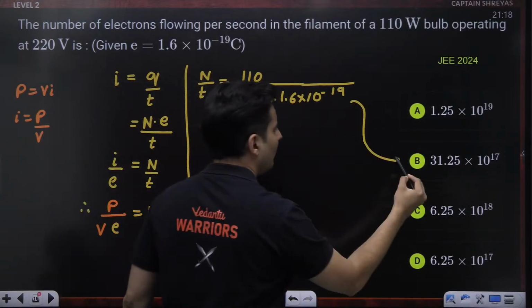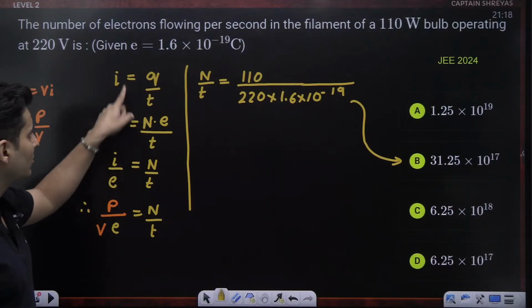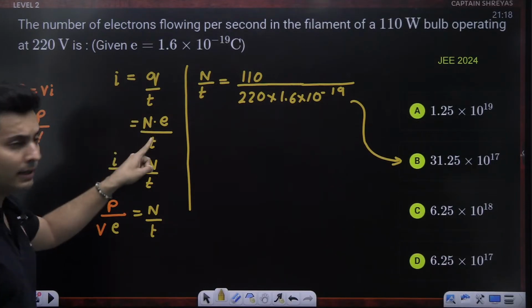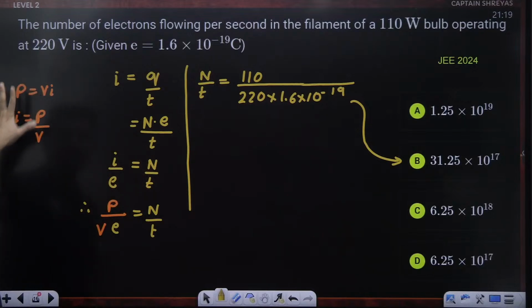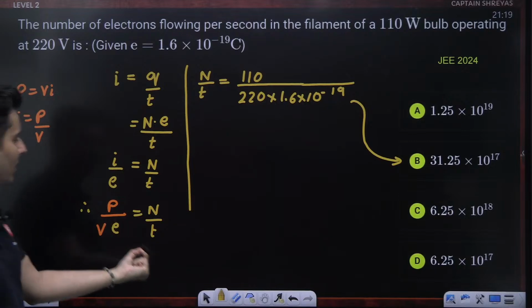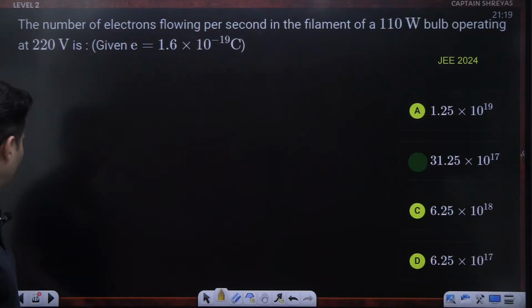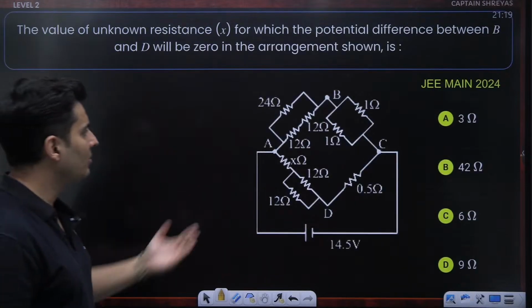So the logic is a two-step process over here. First, what is the definition of current? Second is the formula for power, which is voltage into current. You merge these two formulas together and you will get the answer. Very straightforward. I leave it up to you to calculate. Let's move on to the next conceptual question.